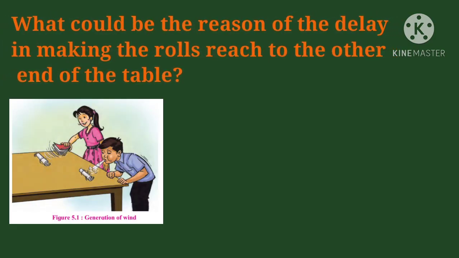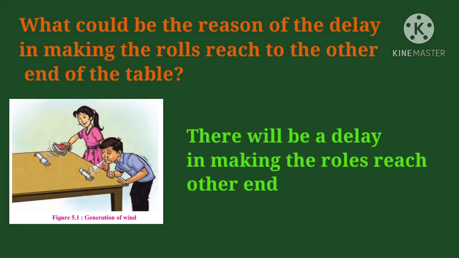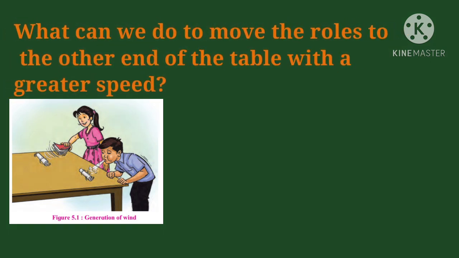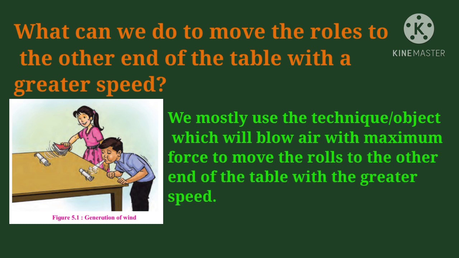The object which blows the air with maximum force moves the paper roll first to the other end of the table. What could be the reason of the delay in making the rolls reach the other end of the table? There will be a delay if the air is blown with lesser force. What can we do to move the rolls to the other end of the table with a greater speed? We mostly use the technique or object which will blow air with maximum force to move the rolls with a greater speed.